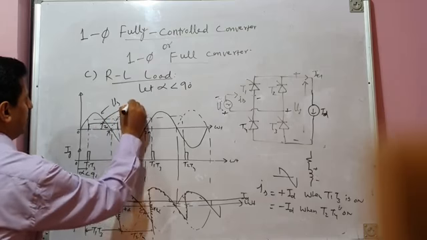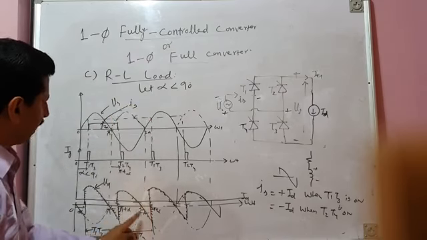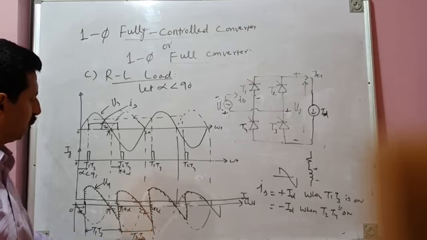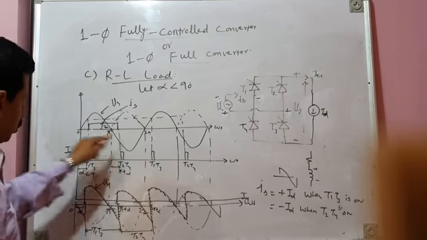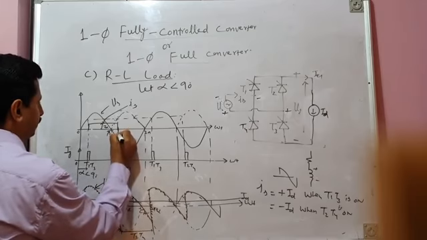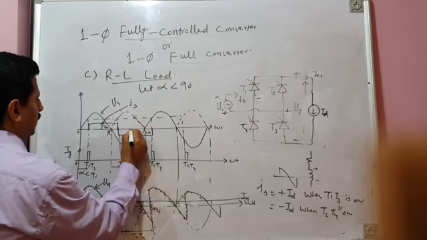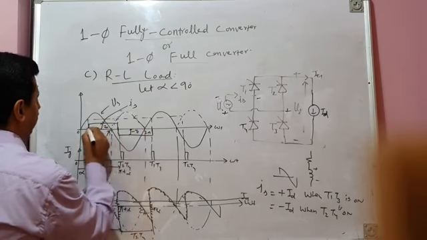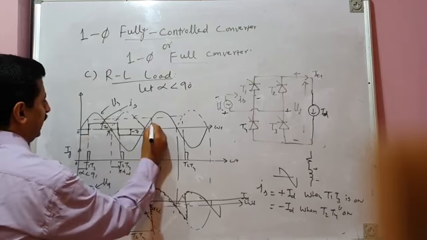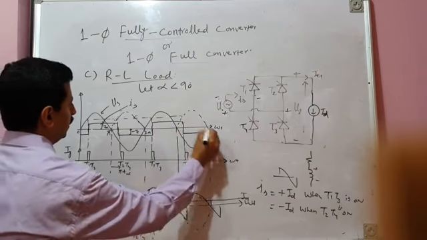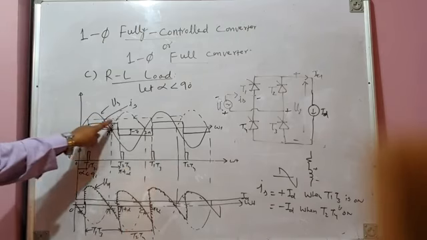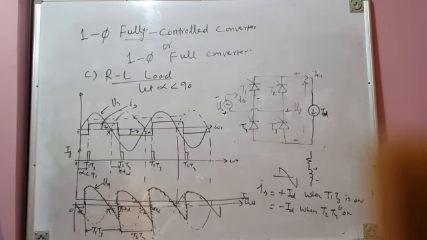This is your source current IS. From pi plus alpha to 2 pi plus alpha, the T2, T4 pair is on, and your source current is minus ID. Previously also it was minus ID. So source current is rectangular in nature and it is continuous.